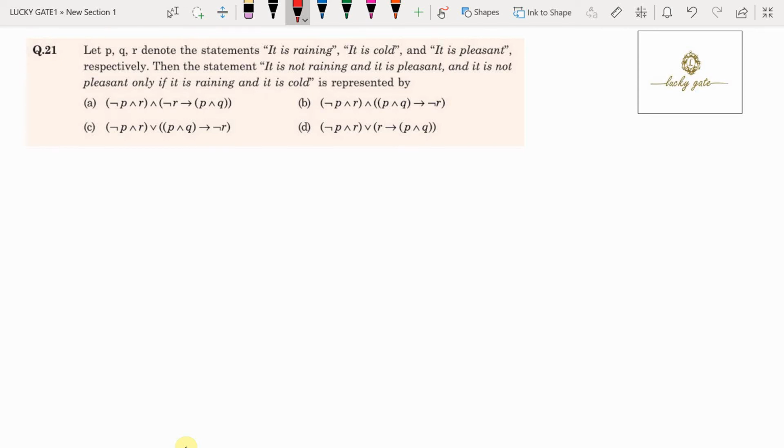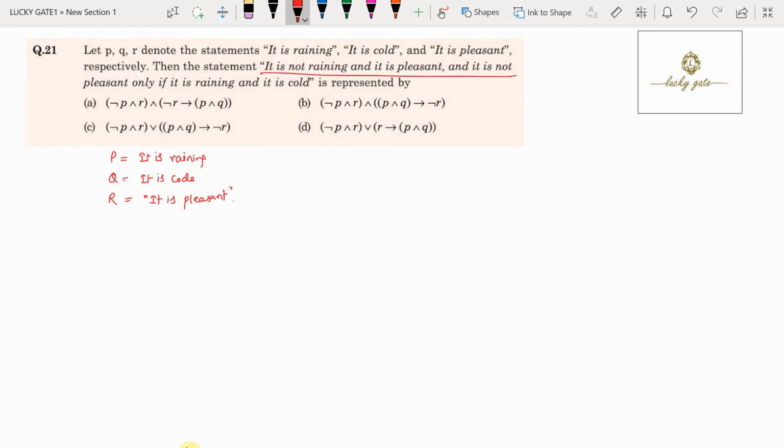It is a question in GATE 2017 asked from the subject Discrete Mathematics, a subtopic called Mathematical Logic, asked for 1 mark. Here the question is, let P, Q, R denote the statements: P is "it is raining", Q is "it is cold", and R is "it is pleasant" respectively.